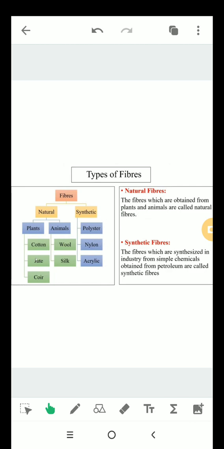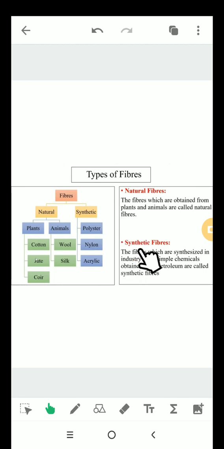In this picture, look at these natural fibers. What are natural fibers? The fibers which are obtained from plants and animals are called natural fibers. These are of two types, that is plant-based or animal-based. Plant-based are cotton, jute or coir. Or if we talk about the animal-based, these are wool and silk.